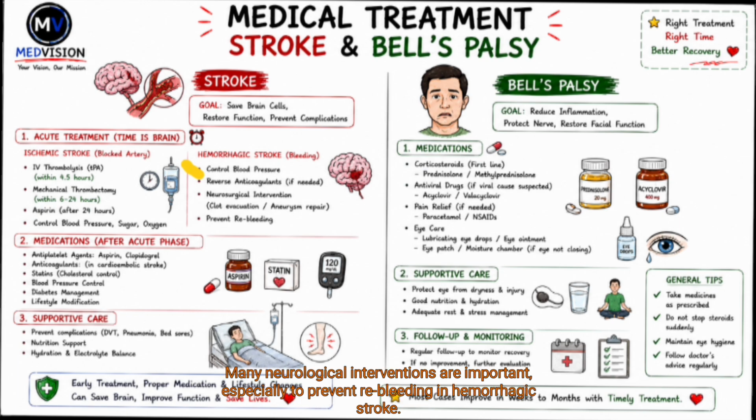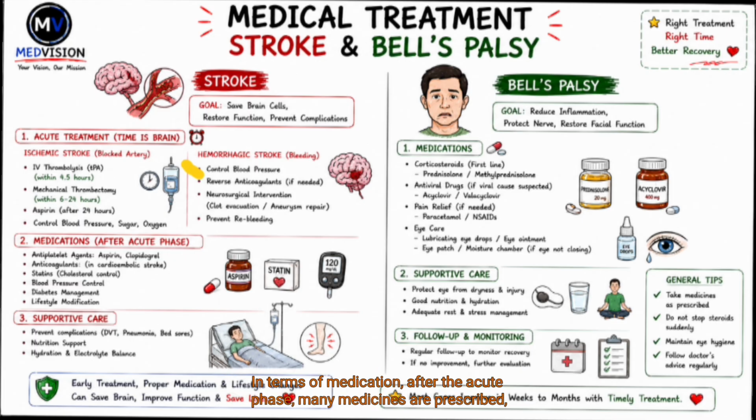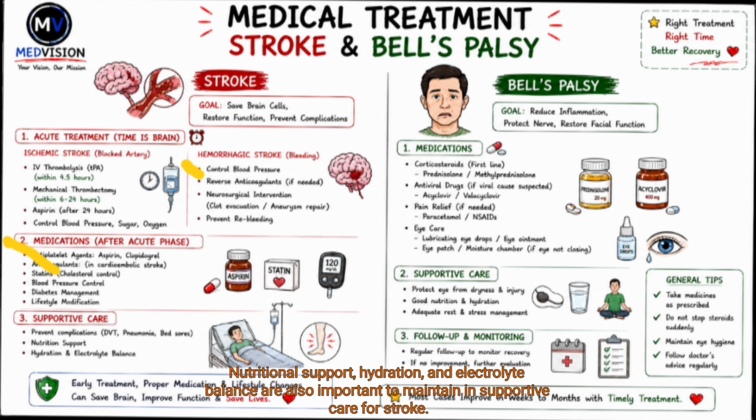A lot of them need a neurological intervention, and preventing rebleeding is also important in hemorrhagic stroke. In medication, after the acute phase, there are a lot of medicines that we give: antiplatelet agents, anticoagulants, statin groups, blood pressure control, diabetes management, and lifestyle modification are also important. Supportive care is to prevent complications like DVT, pneumonia, and bed sores. Nutrition support is also important, and hydration and electrolyte balance also have to be maintained in supportive care in stroke.